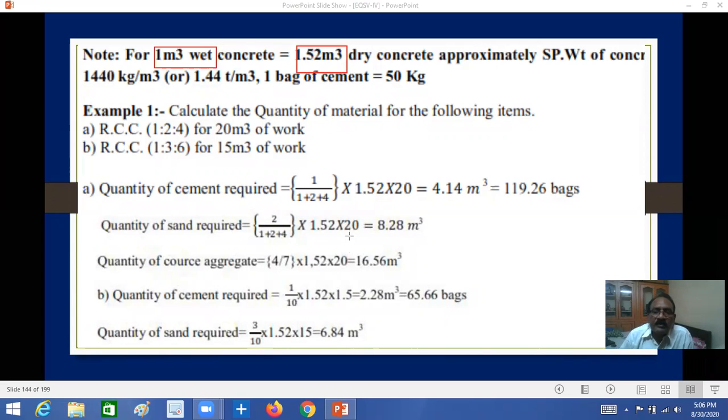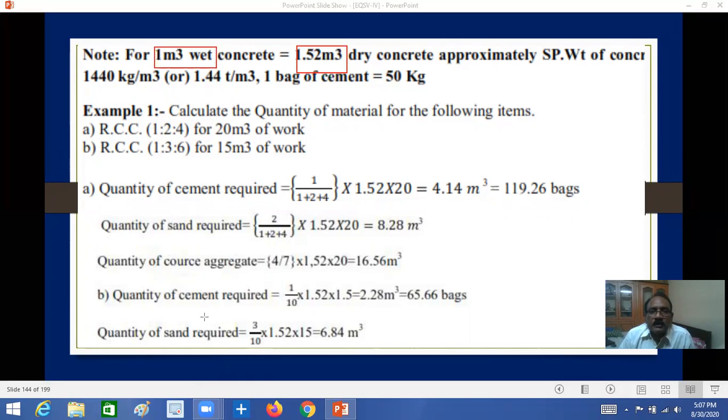That's nearly 50% more, 52 to 53%, or in some books a 54% increase. Why? Because of various mixing and voids. So for 1 cubic meter of wet concrete, what is the required dry volume? 1.52 cubic meters. This is very important. You have to note it.